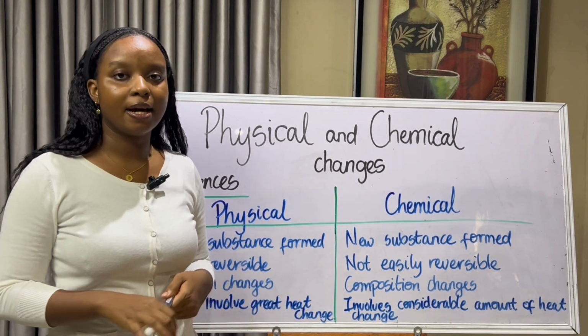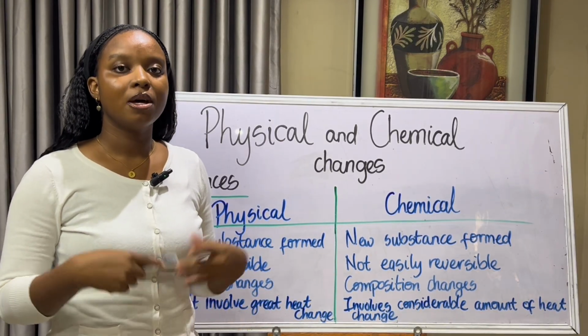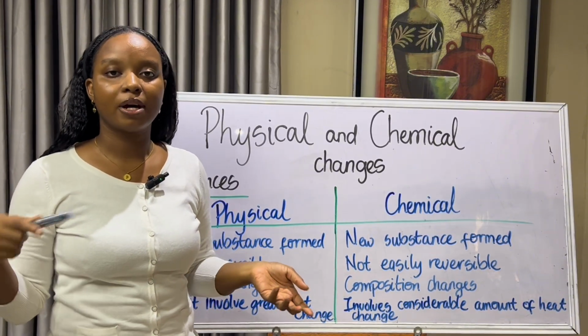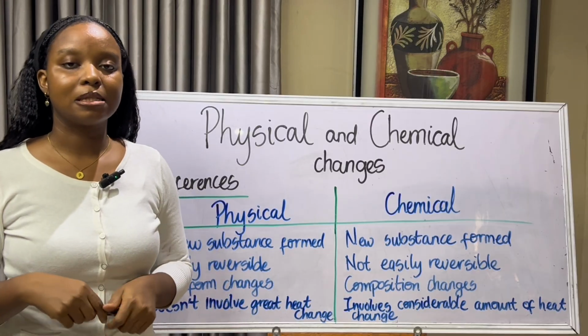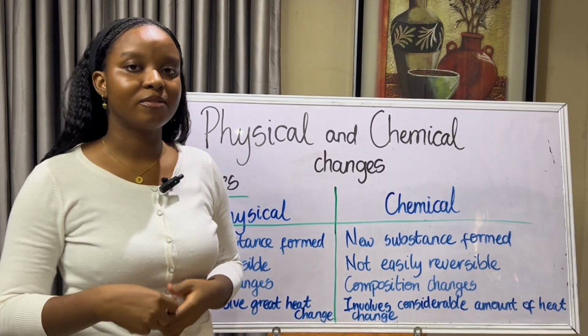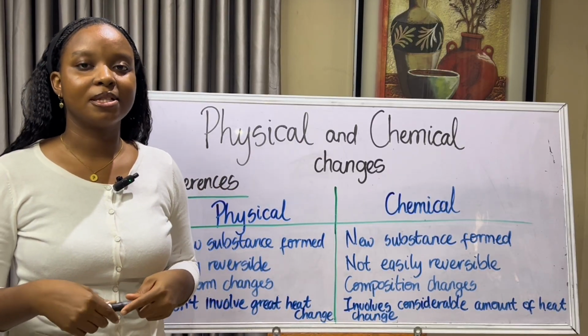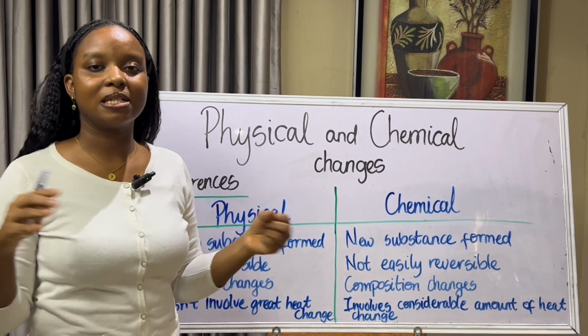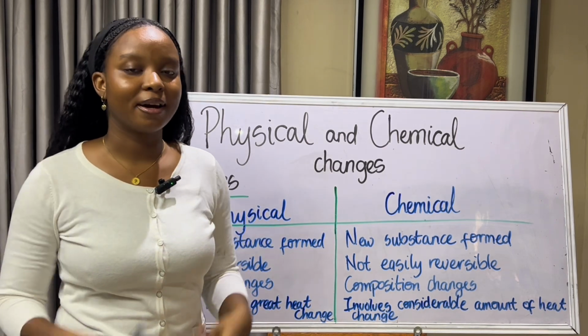Like I said earlier, if I burn paper, for example, what I get is ash and I get carbon dioxide and so many other substances. So I can't say that I want my paper back after I have burnt it because I can't take the ash, take the carbon dioxide, take the other substances and say, okay, boom, here's my paper. It doesn't work that way.